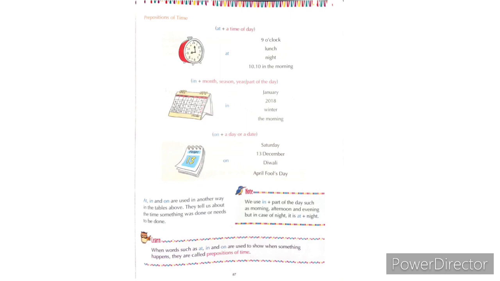And on is for a date, and on we use for dates or for a day, like on Monday, on Sunday, on Tuesday, on Thursday. On, we use for days and for dates, like on 13th of December, on 14th of December, on 3rd of December. Understood? Clear, students? Where we use in, at, and on. On, we use for days.